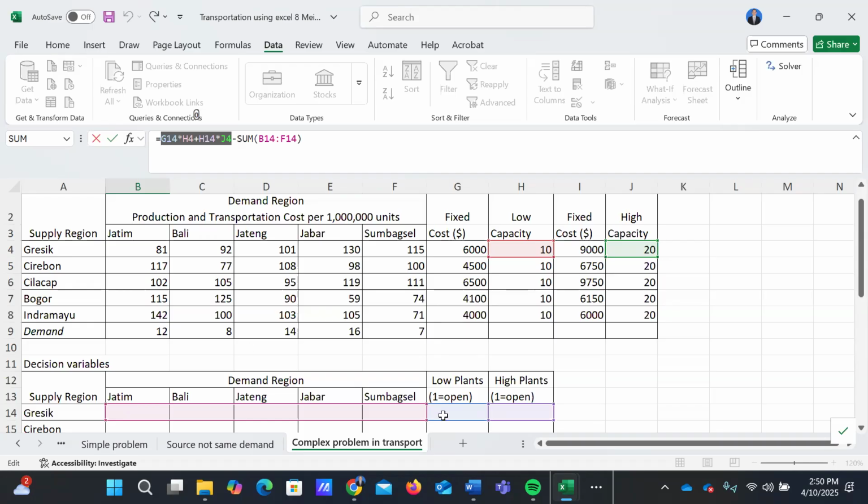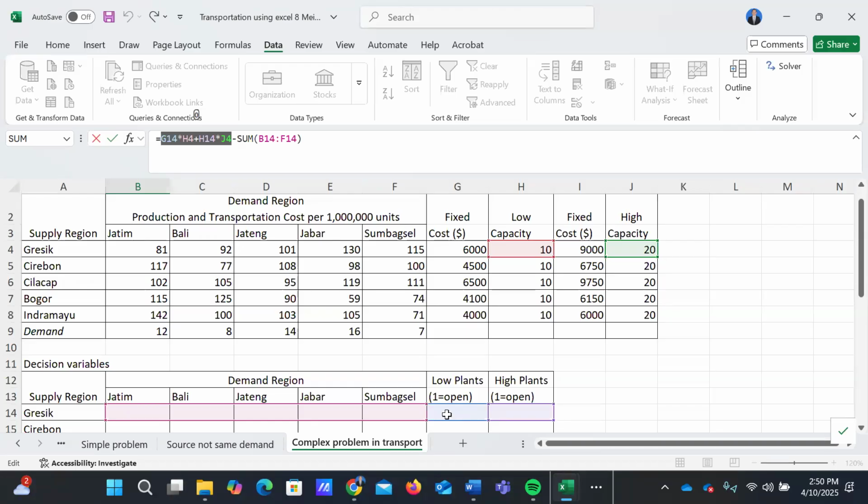When one cell is filled by 1 or 0, the other cell in the same supply region will be filled by the opposite, because we have two binary values, 0 or 1.